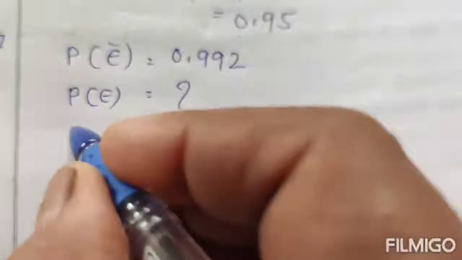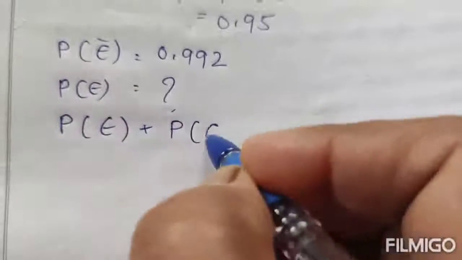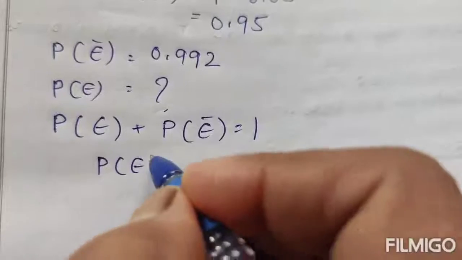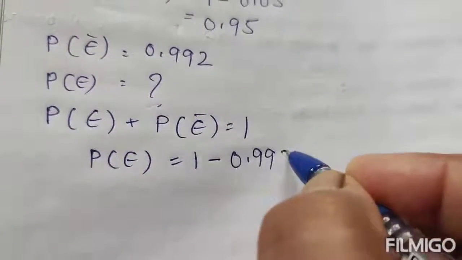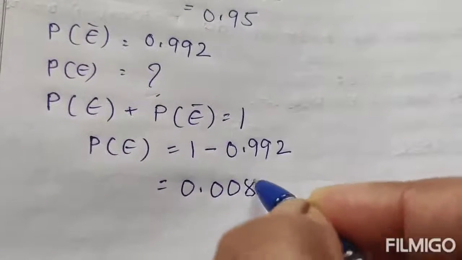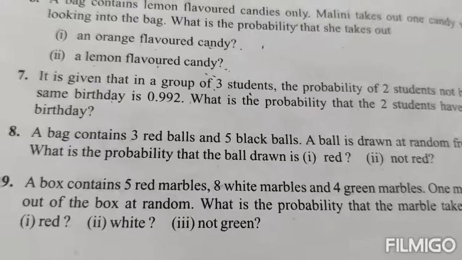Then P(E) plus P(E bar) equals 1, so P(E) equals 1 minus 0.992. The probability of having the same birthday is 0.008.